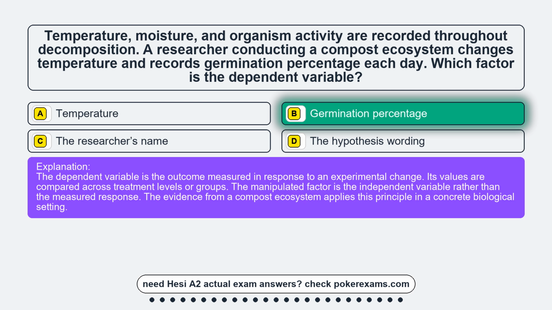The dependent variable is the outcome measured in response to an experimental change. Its values are compared across treatment levels or groups. The manipulated factor is the independent variable rather than the measured response.